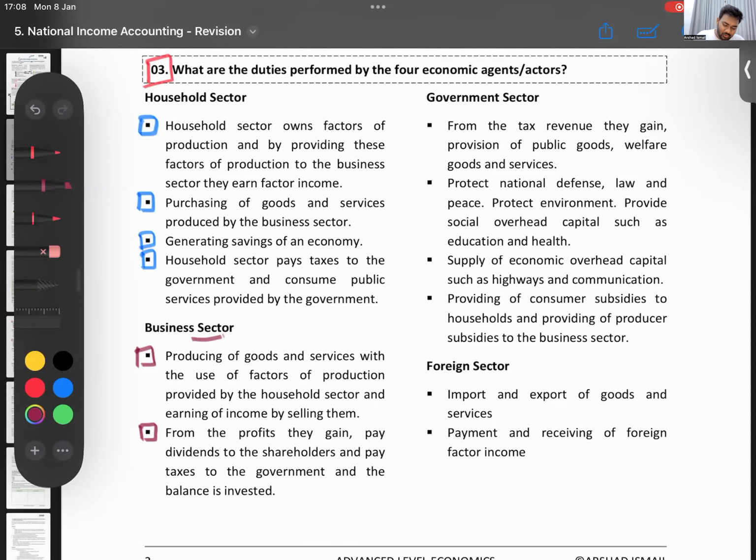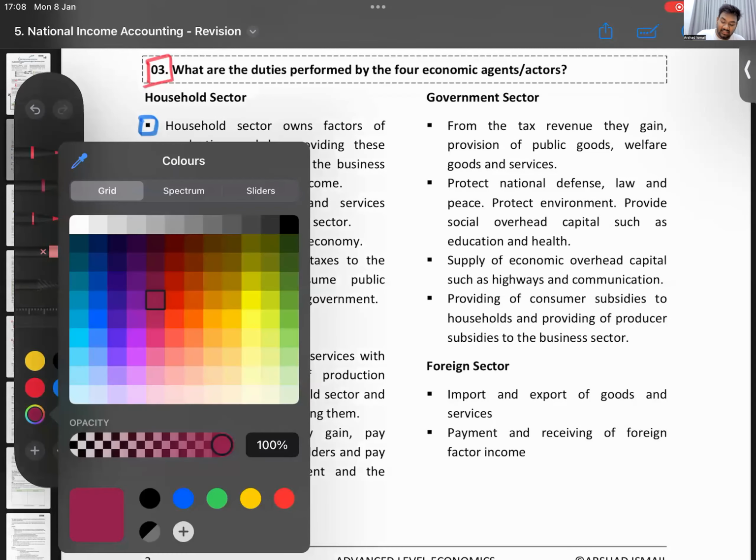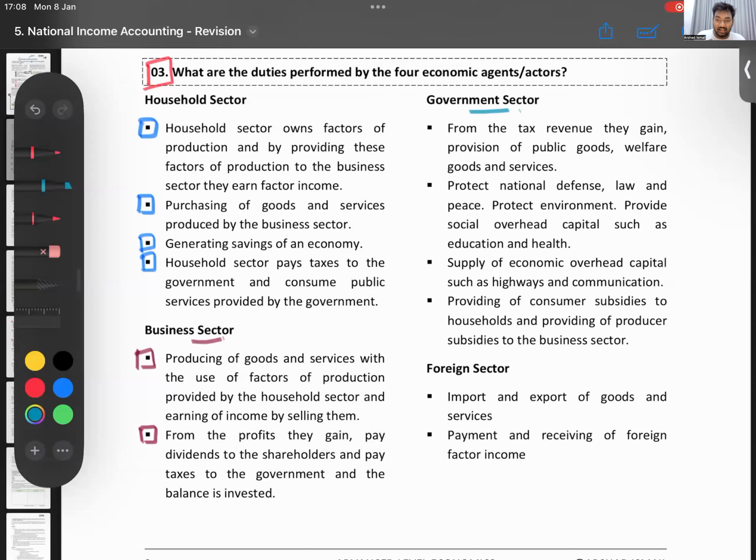Then what does the government do? Ranil and his brothers, what do they do? From the tax that they collect, they provide public goods, free education, free healthcare. Then they have national defense. They run the law and order. They supply economic overhead capital, things like highways, ports, airports, where the government is the only producer. Then also subsidies, yes, they provide consumers with different subsidies. That's what the government does.